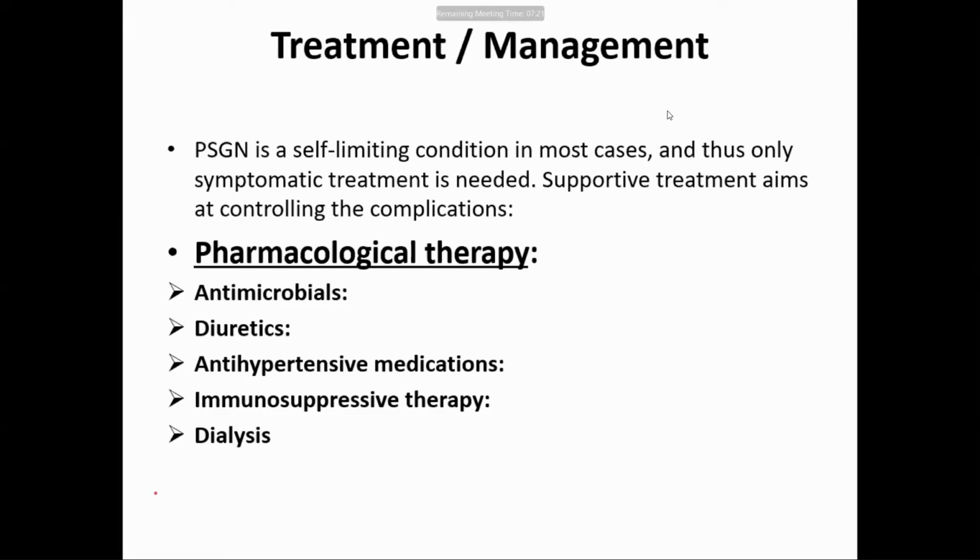So far it is the pharmacological portion, but since it is nephritis, we give antihypertensive medications. Sometimes, because it is an immunologically mediated disease, there is accumulation of immune complexes.